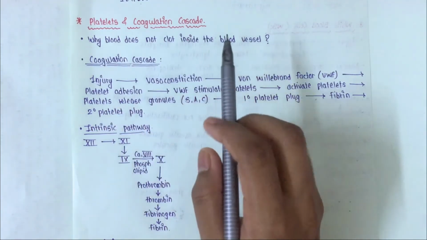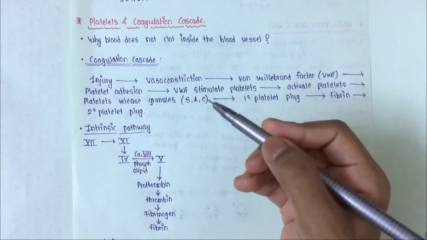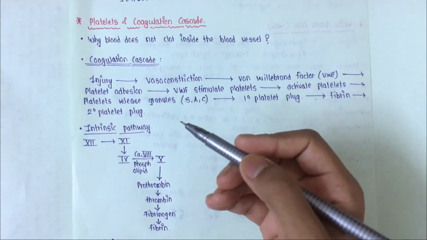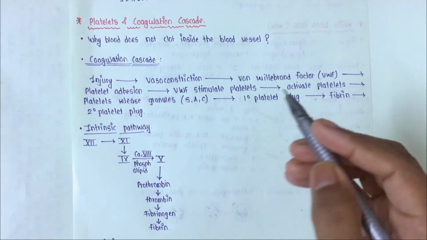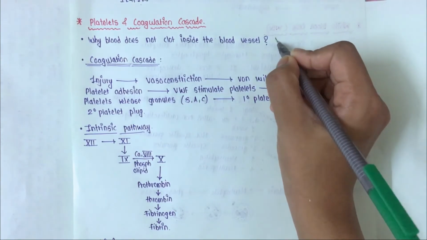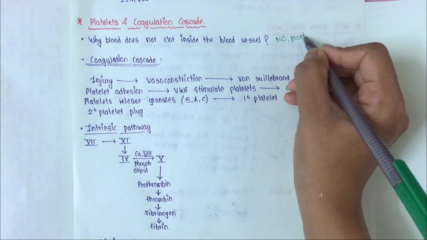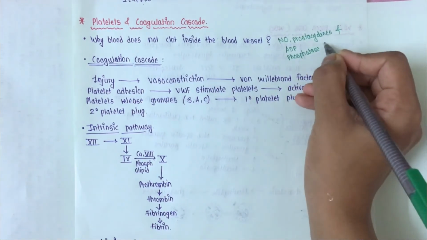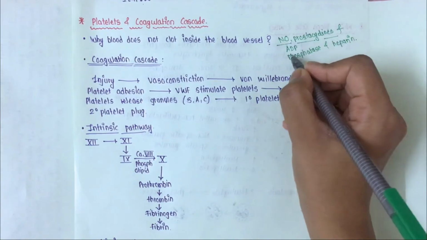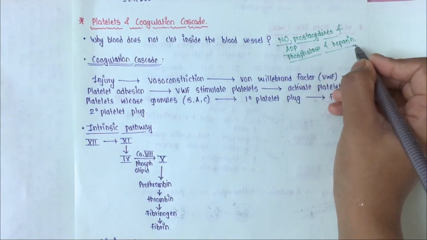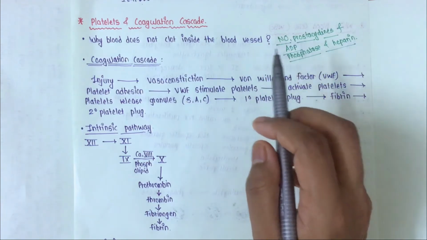So first we will see why blood does not clot inside a blood vessel. The answer is that there are some anticoagulants present in our blood. The endothelial cells lining the blood vessel release nitric oxide, prostacyclins, ADP phosphatase and also heparin. These are secreted by the endothelial cells of the blood vessel and are called anticoagulants. Because of these, blood does not clot in the blood vessel.